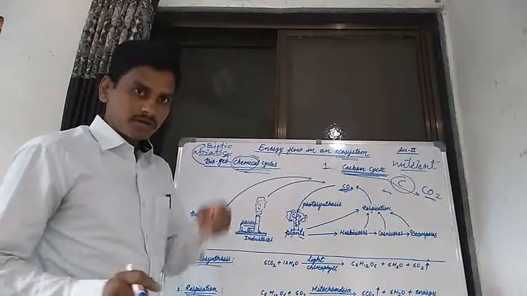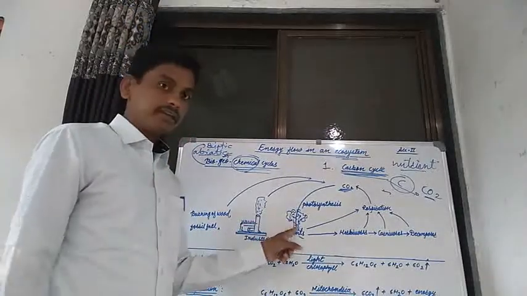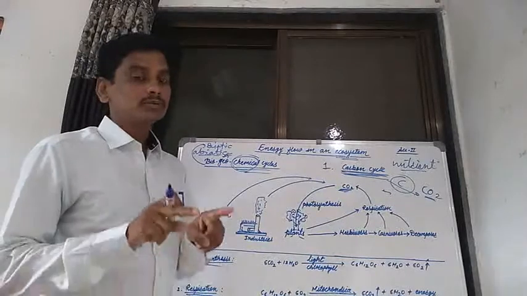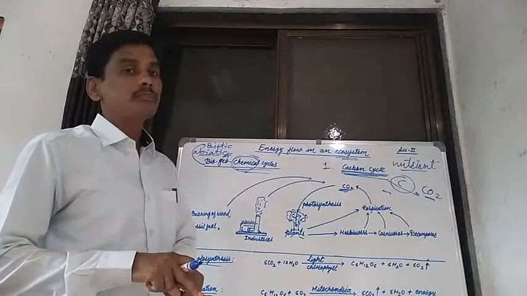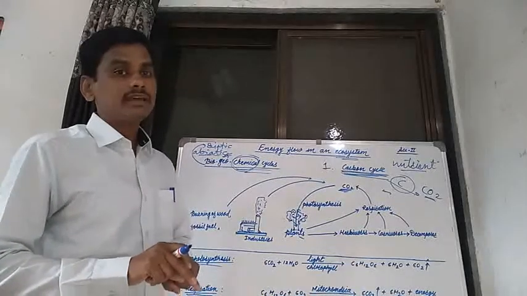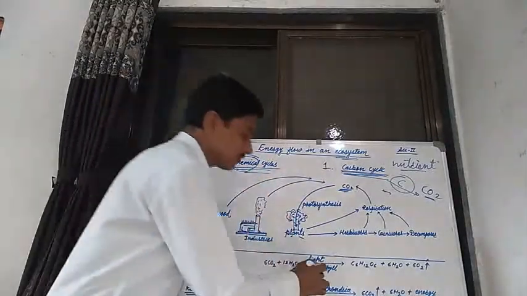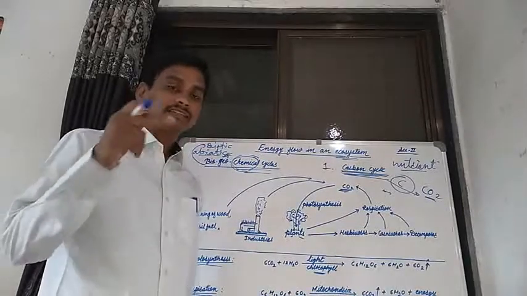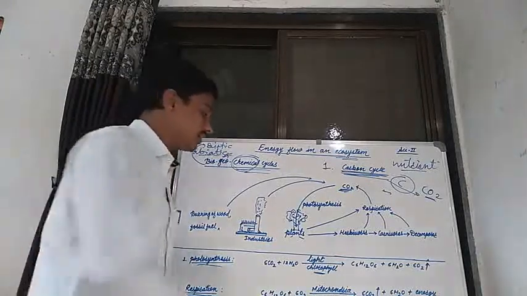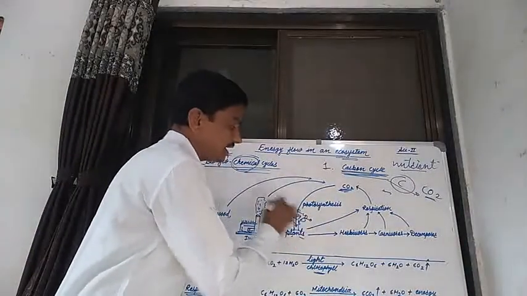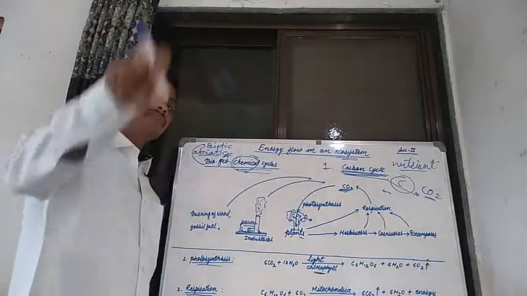Then water and minerals are absorbed by the root system, and these water and minerals enter into the leaf of the plant. We know that the photosynthesis process is carried out in the leaf of the plant, because leaves of plants are greenish in color, and in the leaf there is the chlorophyll pigment. Due to the presence of this chlorophyll pigment, the green plant synthesizes its own food material. It means the photosynthesis process is carried out in the mesophyll cells of the leaf of the plant.